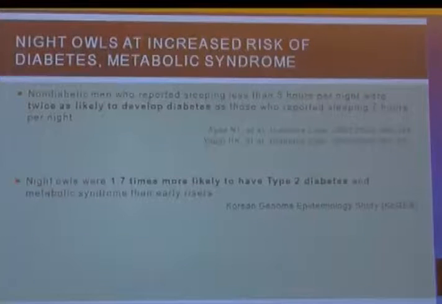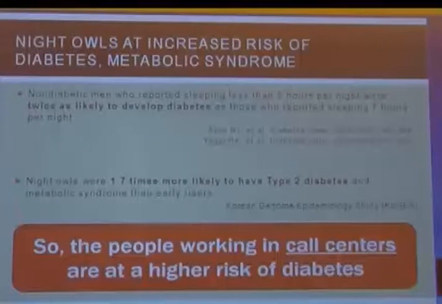Non-diabetic men who reported sleeping less than 5 hours, probably our Prime Minister also, were twice as likely to develop diabetes as those who reported sleeping 7 hours per night. And night owls were 1.7 times more likely to have diabetes and metabolic syndrome than early risers. We know the story of the people who work in the call centers. They are also at a higher risk of developing diabetes, probably due to this reason.